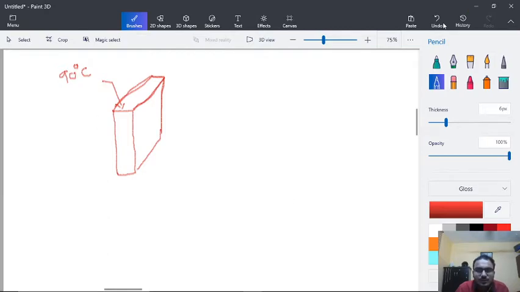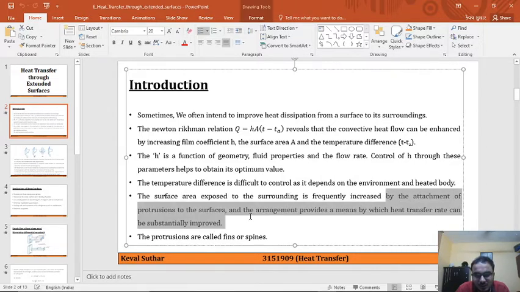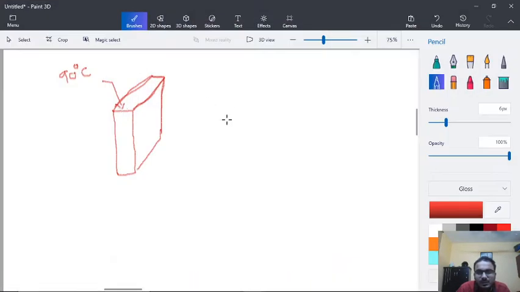And what is the meaning of this protrusion? Let me come back here, that here I have written by attachment of protrusion to the surfaces. You can focus here that it is by the attachment of protrusion to the surfaces. And now what they are trying to say here is that let us say we need to improve this. So what we will do is provide additional surface over here that is coming out like this. This is just a very rough example to explain.